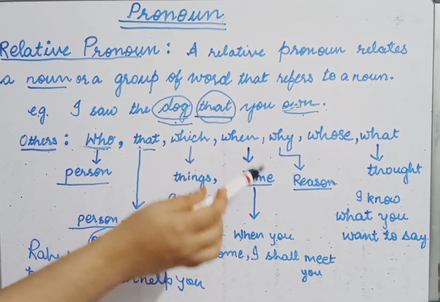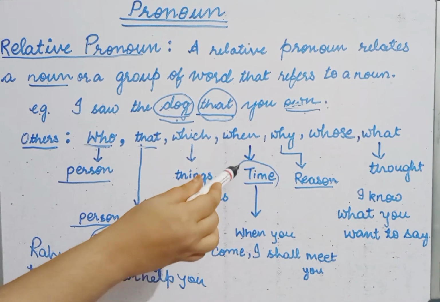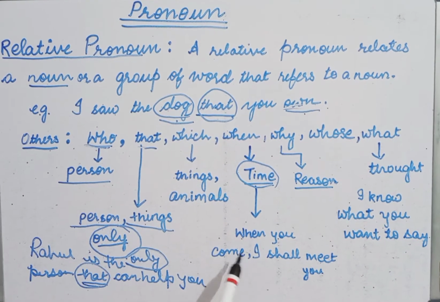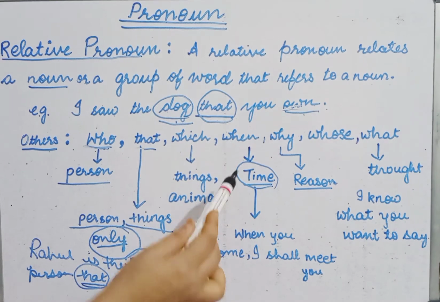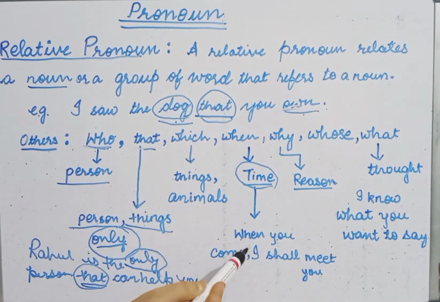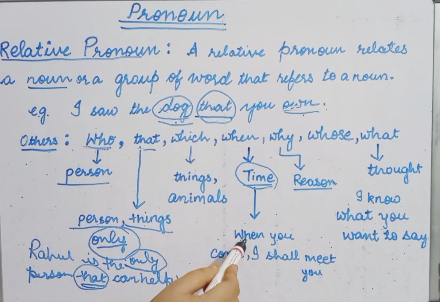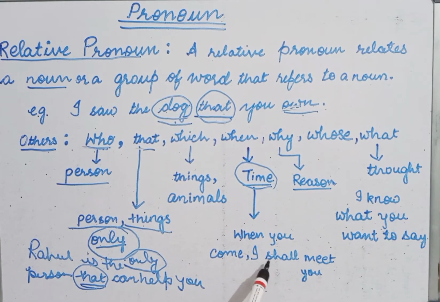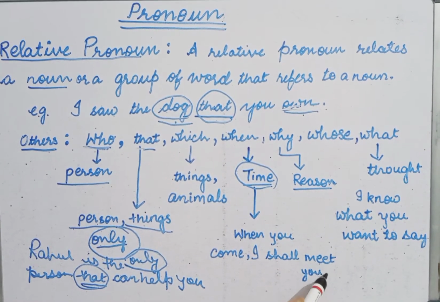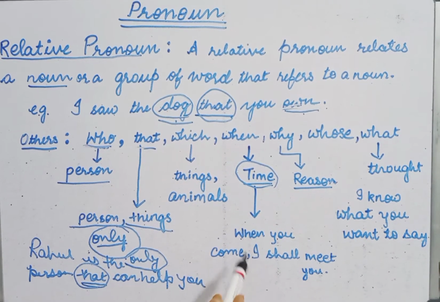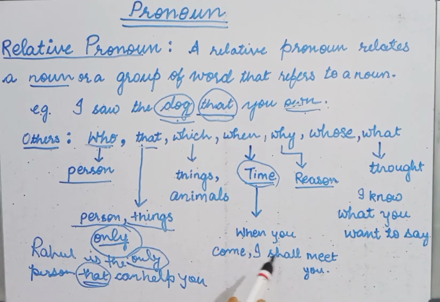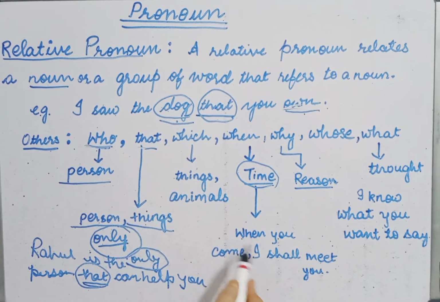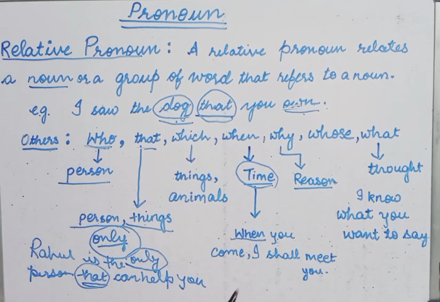When is used for time. I have already written a sentence to show how we will use when as a relative pronoun. Here is the sentence: When you come, I shall meet you. It means that when you come, I will meet you. So this when is the relative pronoun here.